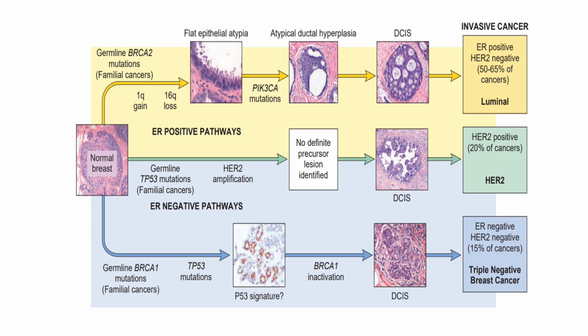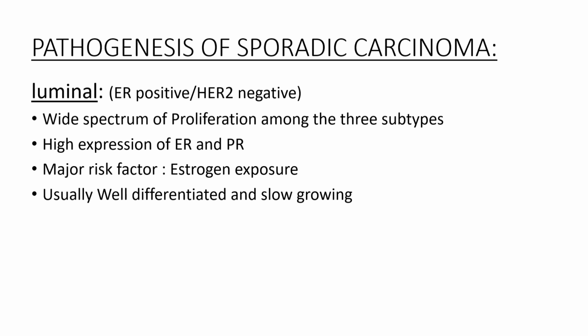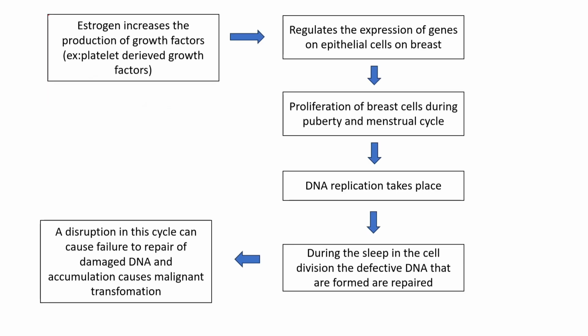Now coming to the pathogenesis of sporadic breast carcinoma, the first subtype is the luminal subtype, where there will be ER positivity and HER2 negativity. There will be a wide spectrum of proliferation, which means there will be a high degree of proliferation among the three subtypes in the luminal subtype, and there will be high expression of estrogen receptor and its associated progesterone receptor. The major risk factor for this type of carcinoma is estrogen exposure, and these carcinomas are usually well differentiated and slow growing. Now, what does estrogen actually do?